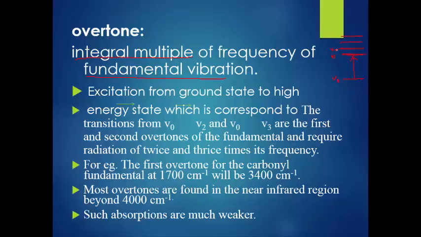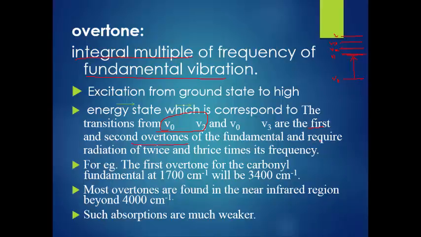V0 to V2 is called the first overtone, and V0 to V3 is called the second overtone of fundamental vibration, and they require radiation of twice and thrice its frequency.